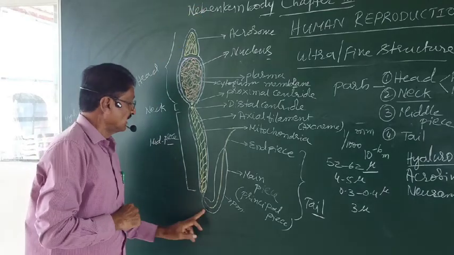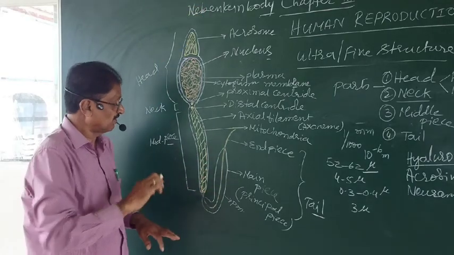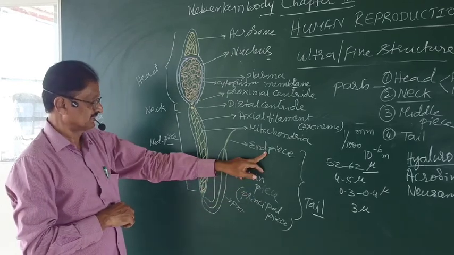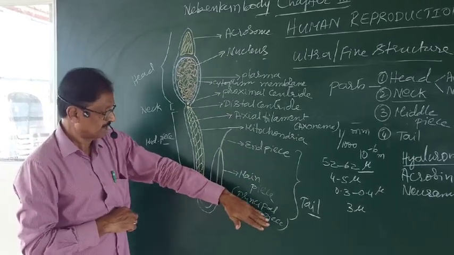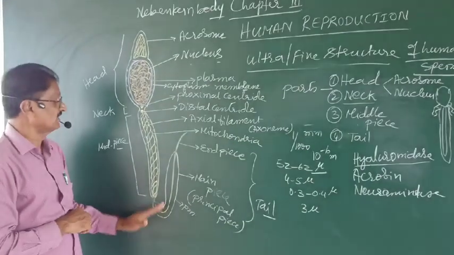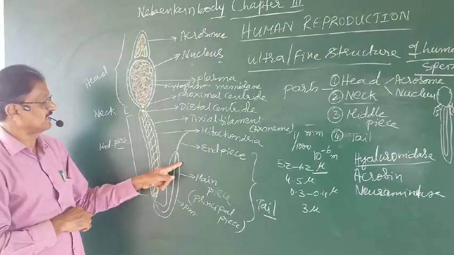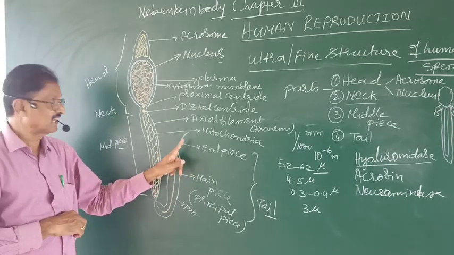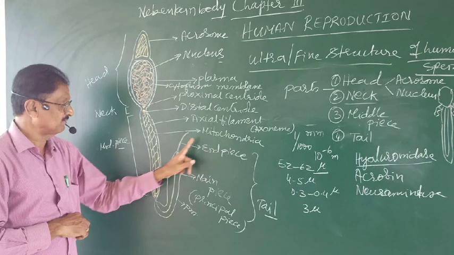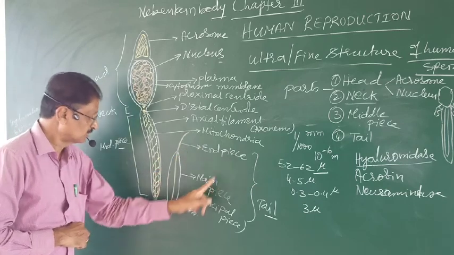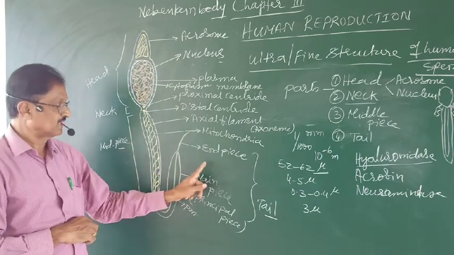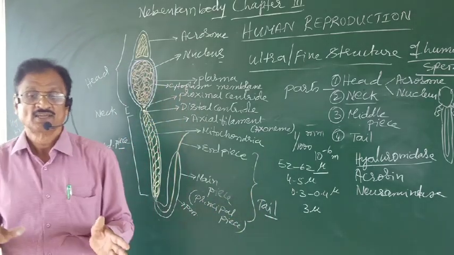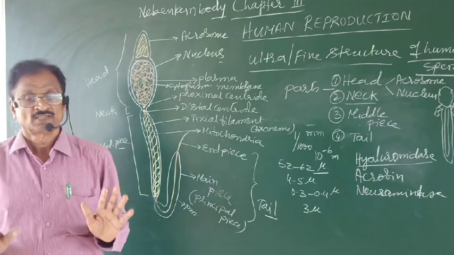Then, the last part is the tail, which is the longest part and consists of main piece and end piece. Main piece is the principal piece containing the axial filament and the envelope, whereas end piece contains only the naked axial filament without envelope. These two parts together are called the tail. This is the overall ultrastructure of the sperm. Thank you, one and all.